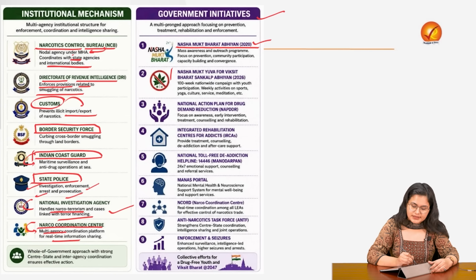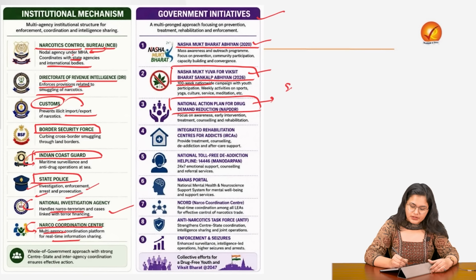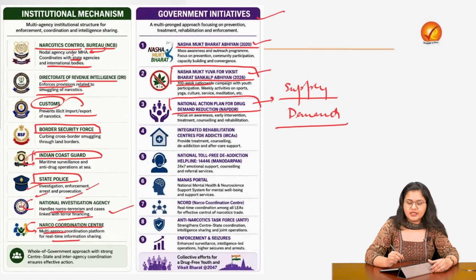Coming to the recent one, the Nasha Mukt Yuva for Viksit Bharat Sankalp Abhiyan, the 100-week nationwide campaign that we are talking about. Then the National Action Plan for Drug Demand Reduction. So herein there are two issues. One is the supply and second is the demand. So if we can tackle the issue at any of these levels, it is going to be equally productive.